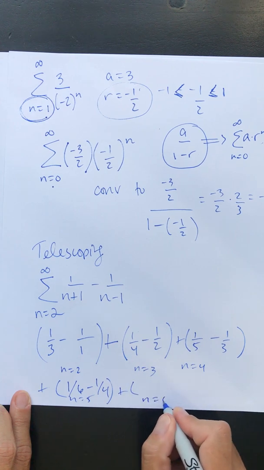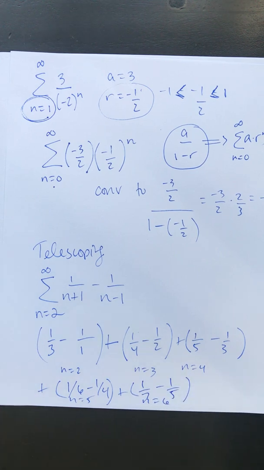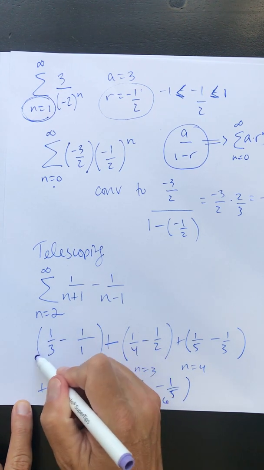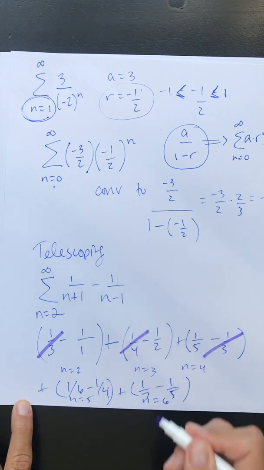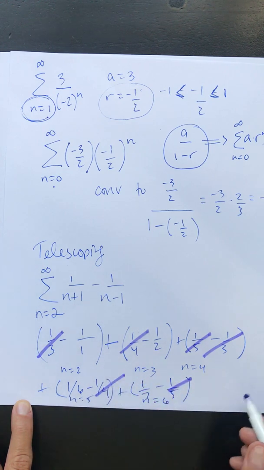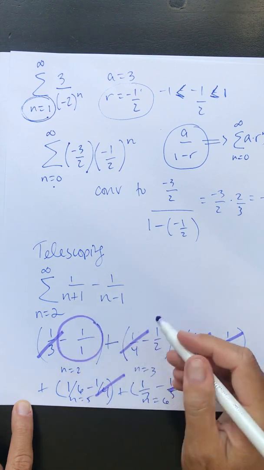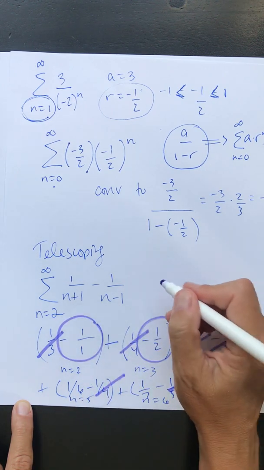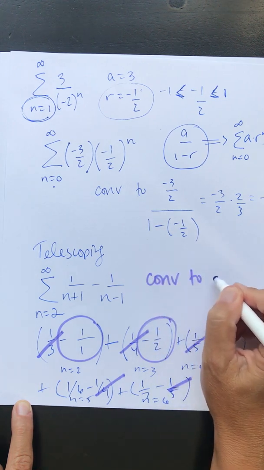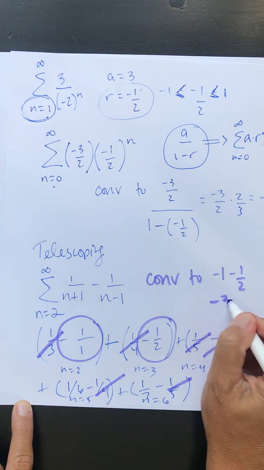We'll do one more here. N equals 6. I get 1 over 7 minus 1 over 5. So hopefully you can start to see here that what is going to cancel out is my 1/3s are going to cancel out. My 4ths are going to cancel out. My 5ths are going to cancel out. My 6ths are going to cancel out, right? Everything is going to cancel out. What am I left with? This is never going to cancel, and this is never going to cancel. So it's going to converge to -1 minus 1/2, which is -3/2.